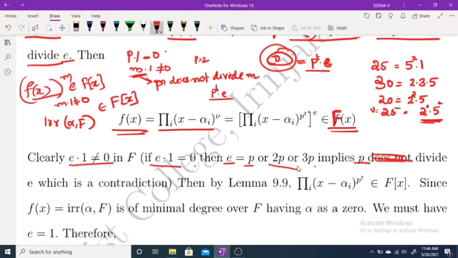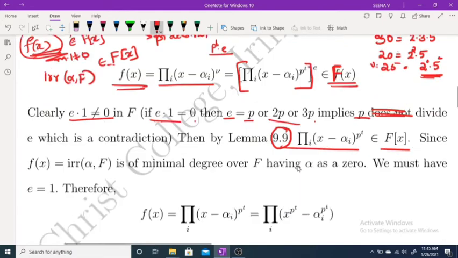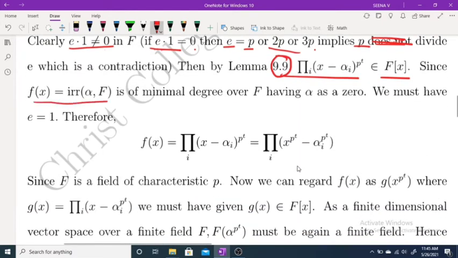Now, by that lemma, this whole thing raised to m belongs to F[x] implies that m into 1 is not equal to 0, which implies this f(x) belongs to F[x]. Here we have this polynomial, product of (x minus alpha_i) all raised to p^t, belongs to F[x], using that theorem. Since the irreducible polynomial of alpha over F is the polynomial of minimal degree over F having alpha as a zero, and this also belongs to F[x], we get e equal to 1.